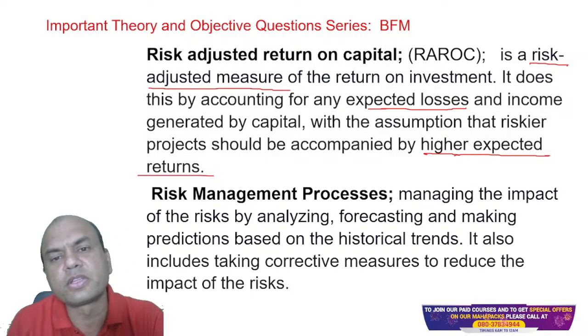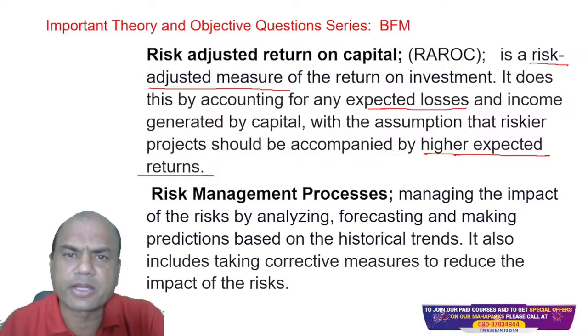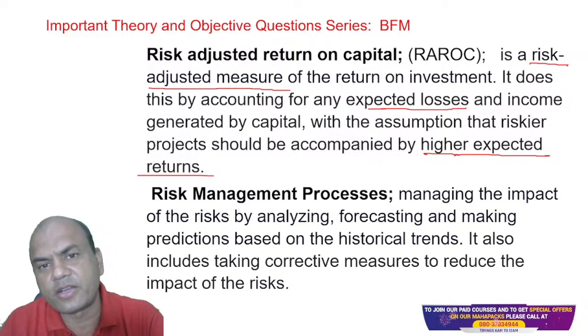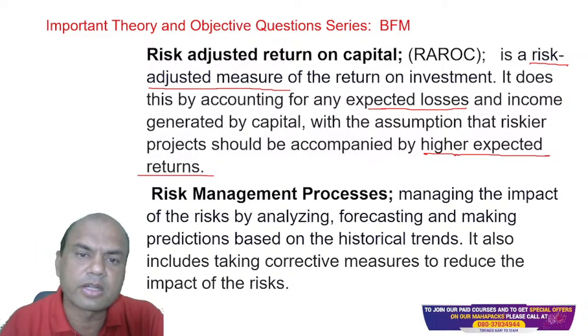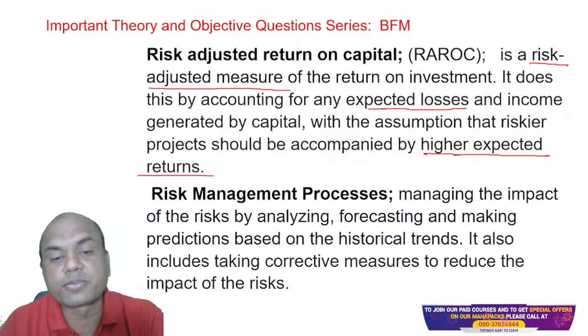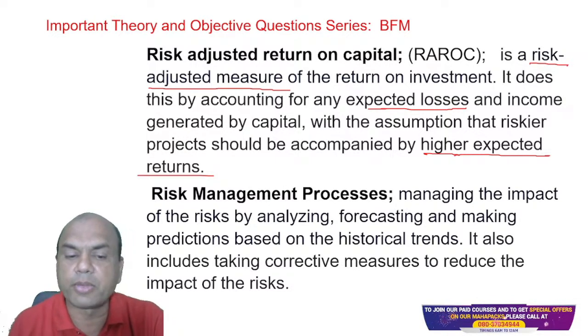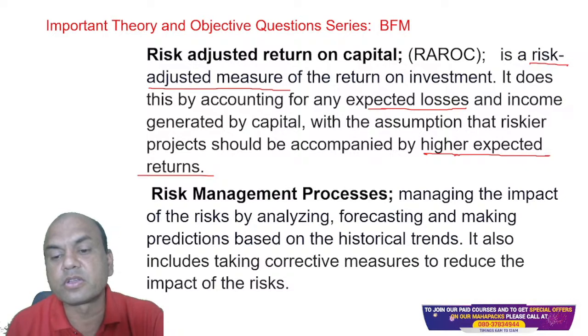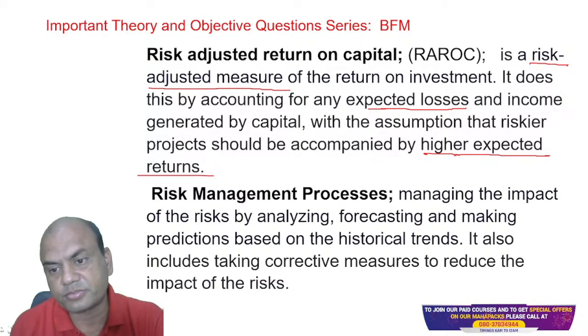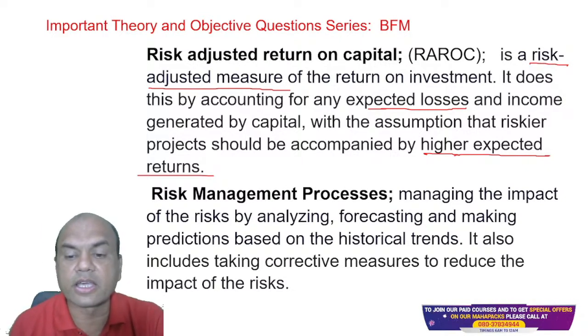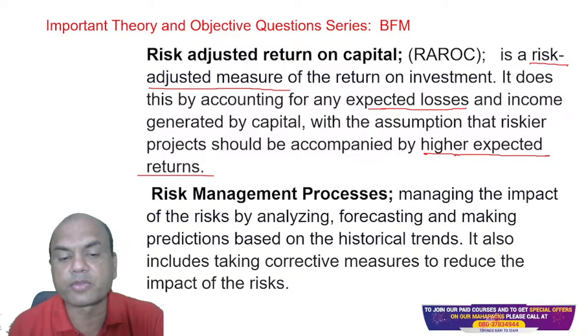Same example. Suppose I am investing in FD or in a mutual fund. So definitely I'll expect higher returns on the mutual funds, right? Whereas in FD I'll be expecting lower returns. Risk management process means what? Managing the impact of the risk by analyzing, forecasting, and making predictions based on the historical trends. It also includes taking corrective measures to reduce the impact of the risk.